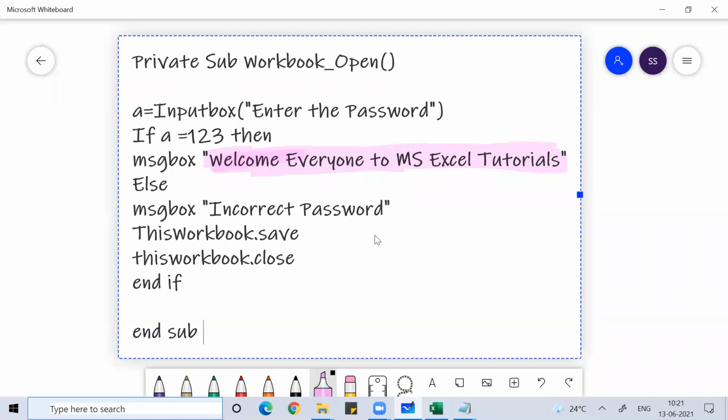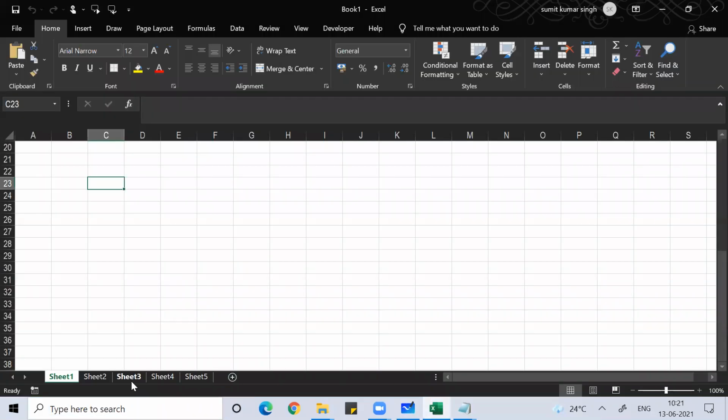Certain sheets are very important for you, so you don't want anyone to make changes on them. Maybe it's in a common drive, with a sheet of my name and a sheet of another person's name. I don't want anyone to do anything on my sheet. So you can protect your sheet also, the way you protect your workbook.